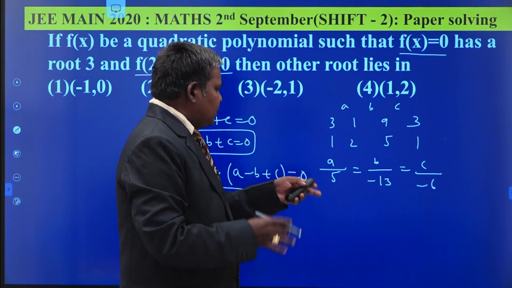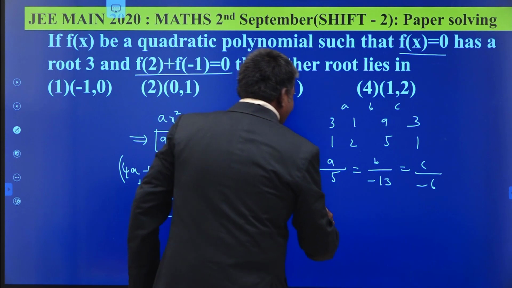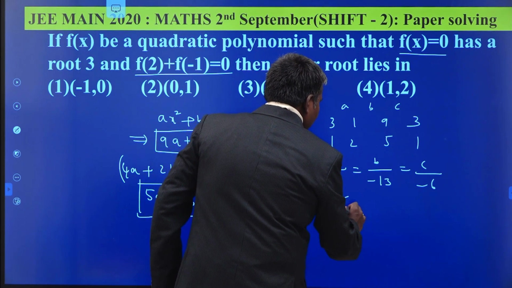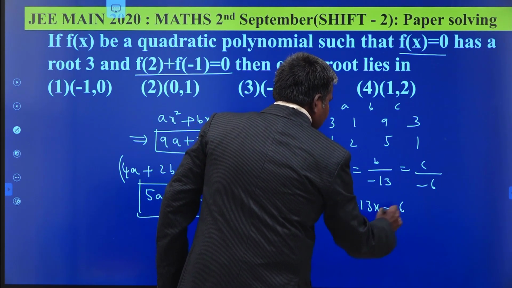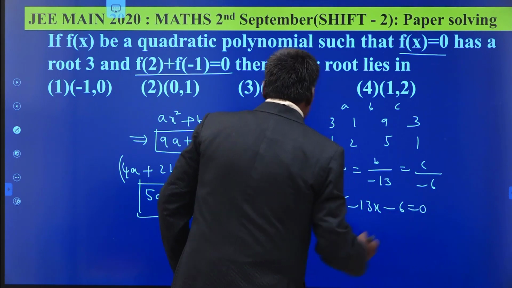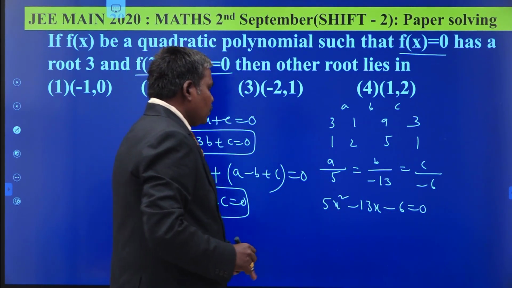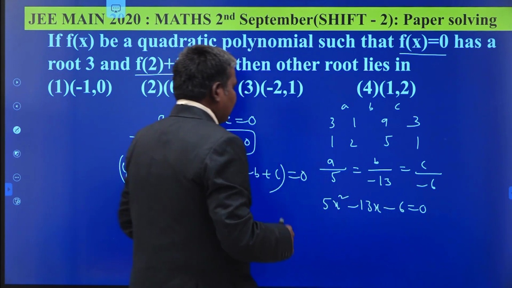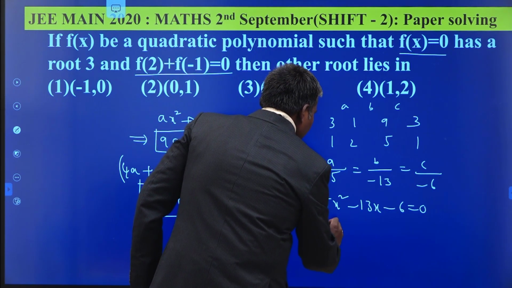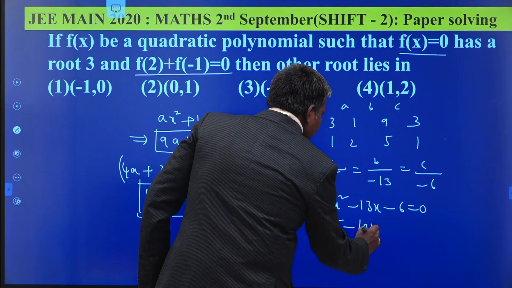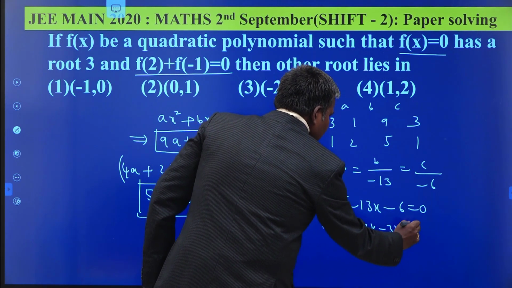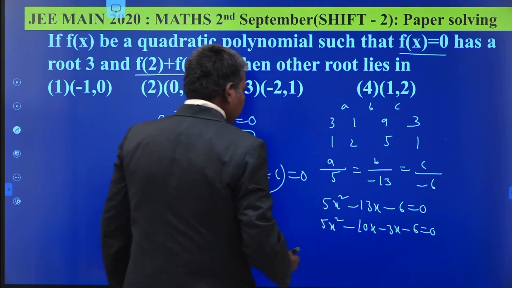So let us consider the equation as 5x square minus 13x minus 6, if it has 3 as a root. I take it as my equation. 6 fives are 30, 10 threes are 30, 5x square minus 10x minus 3x minus 6 equal to 0.